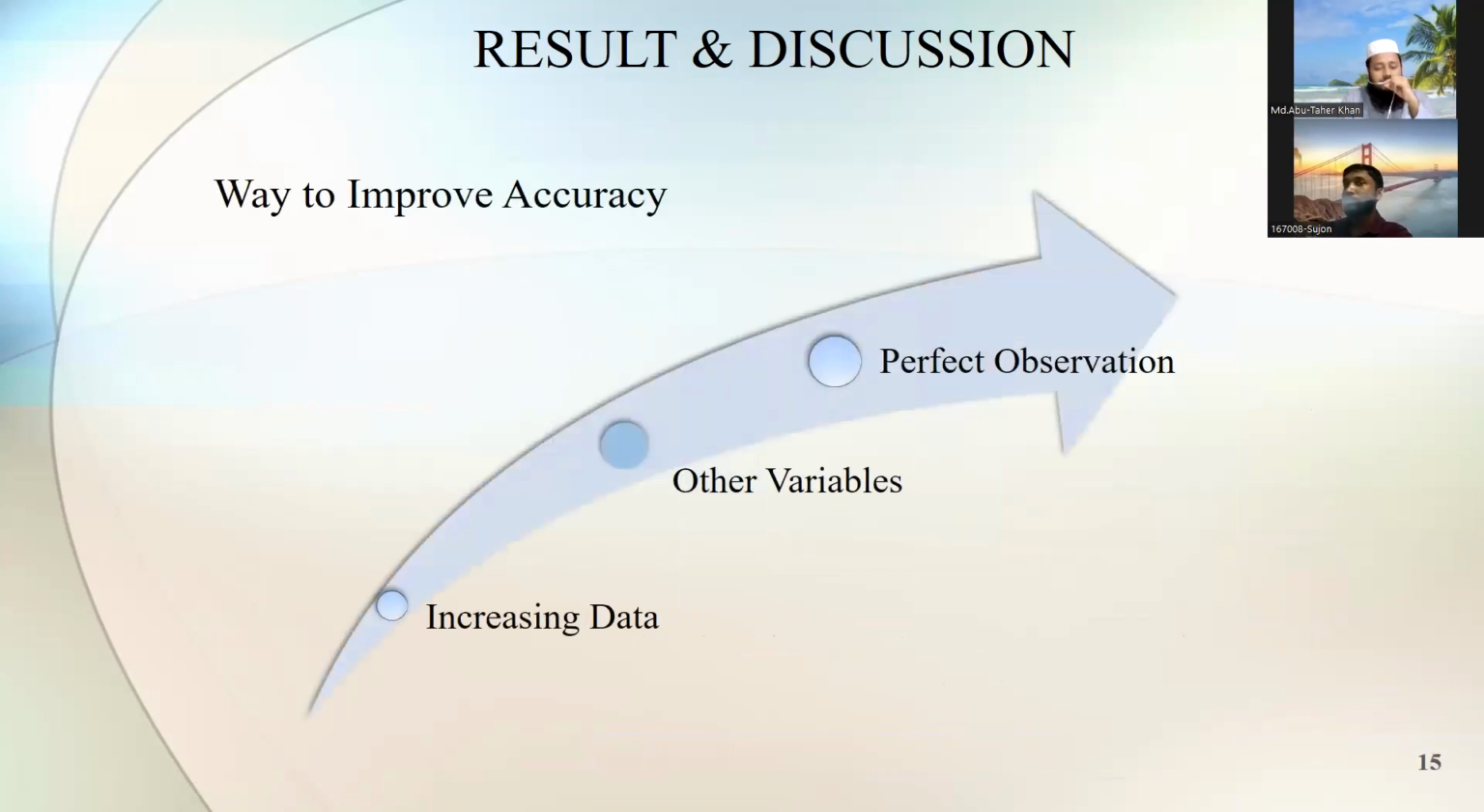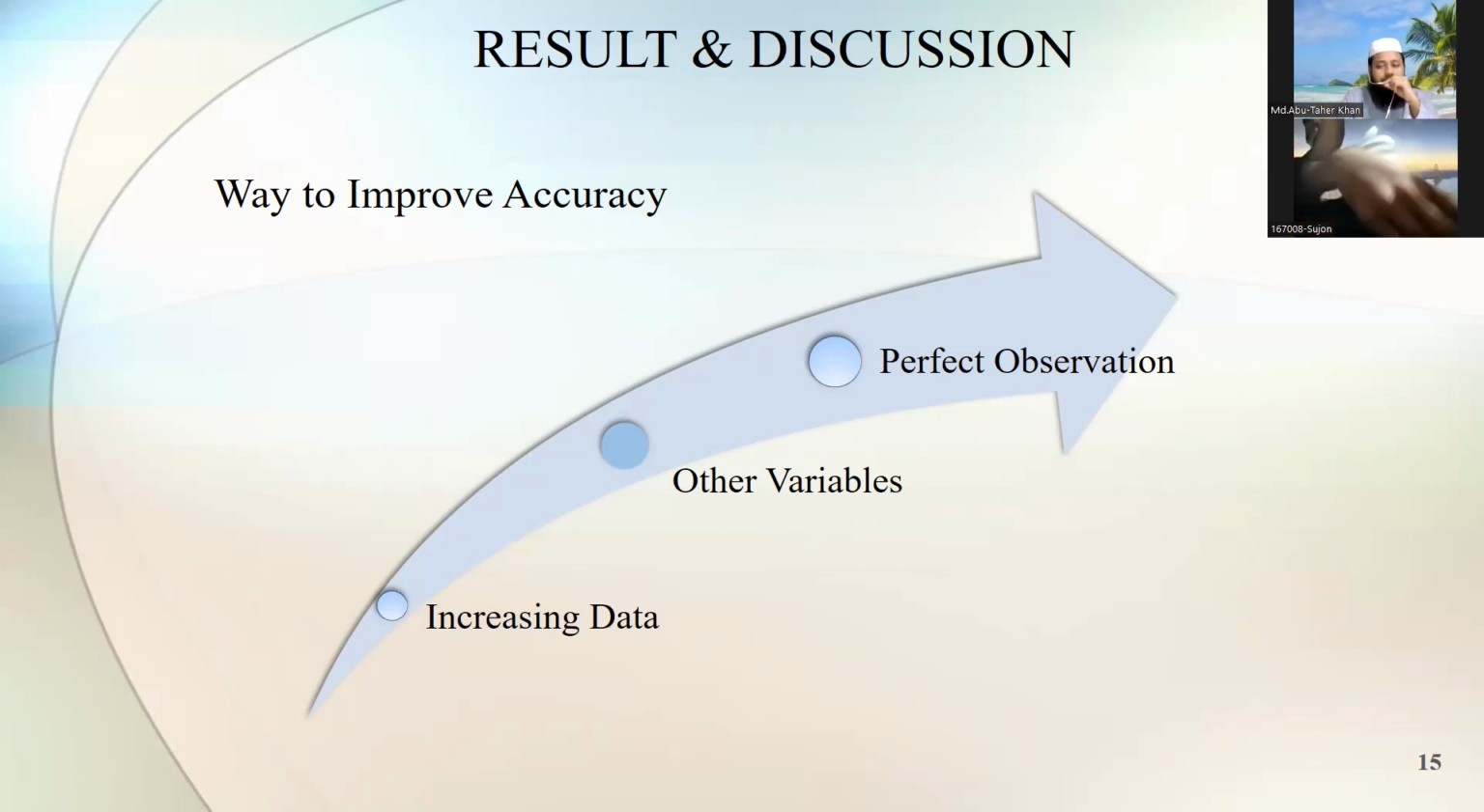And then there are ways to improve this accuracy. First of all, increasing the raw data. If we increase the data, the model will be trained on more data, and accuracy will be improved. Other variables: we can include other independent variables, such as workers' age, workers' working environment, and mental health and mental satisfaction. And also perfect observation, I mean during data collection we should collect the data accurately and properly.